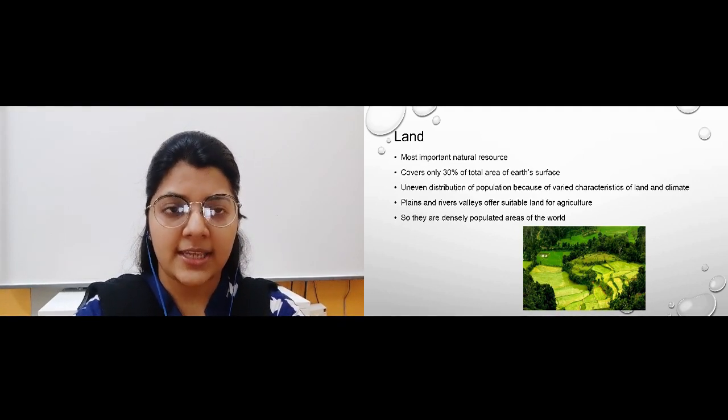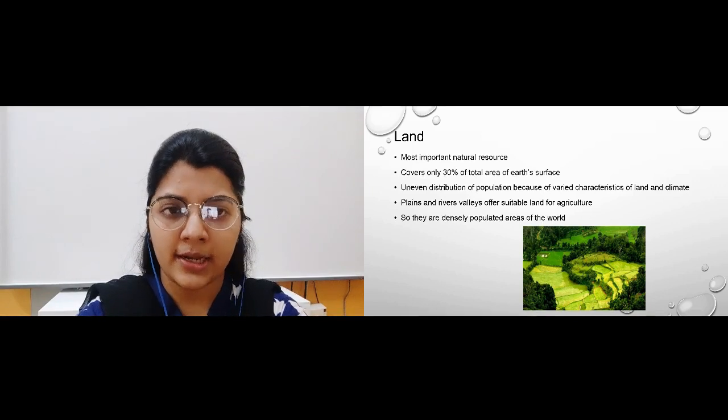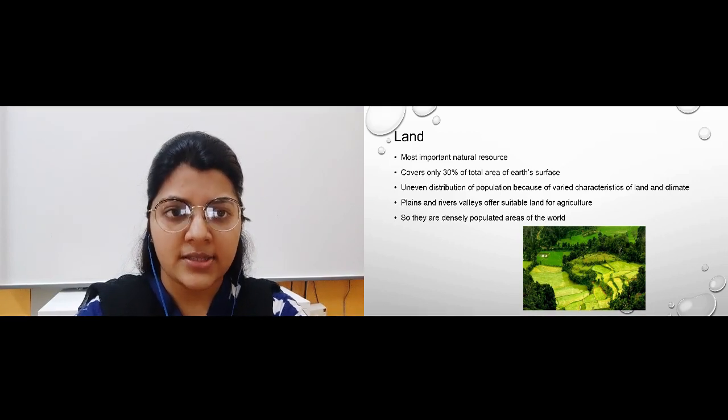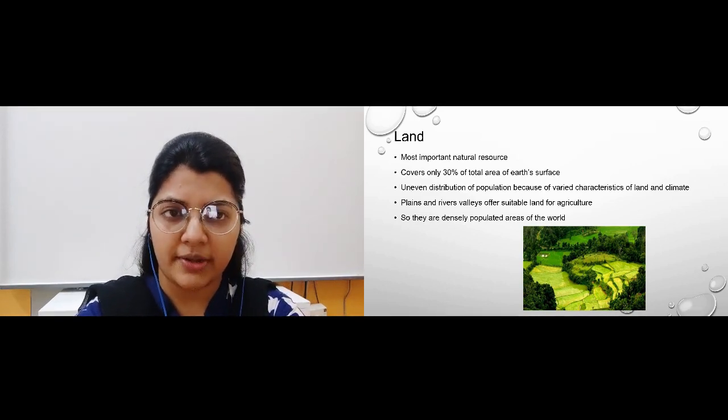So there is an uneven distribution of population on the basis of the land and the climate there. Did you all understand? There is an uneven distribution of population, which means a different number of people stay in a particular state because of its varied characteristics of land.